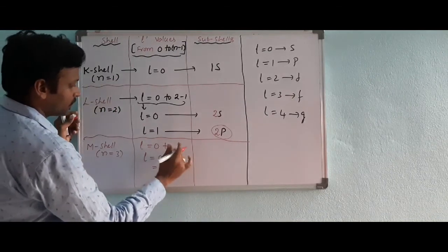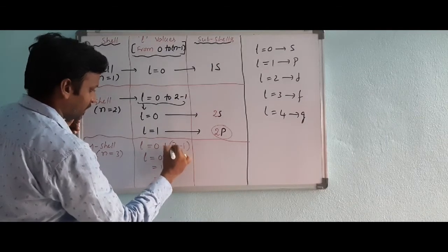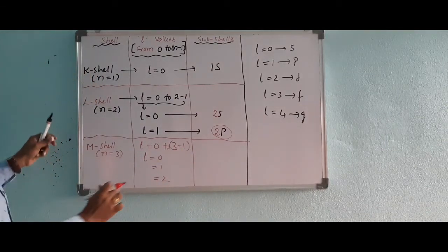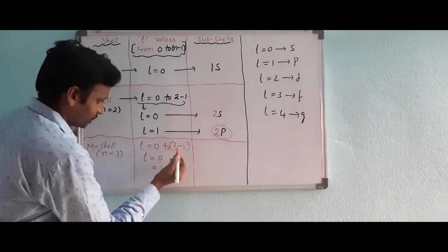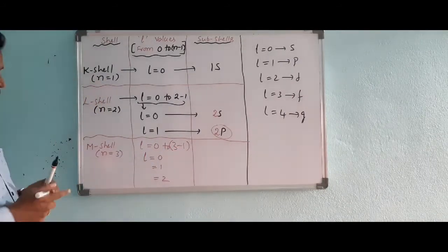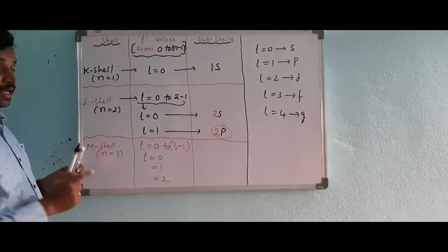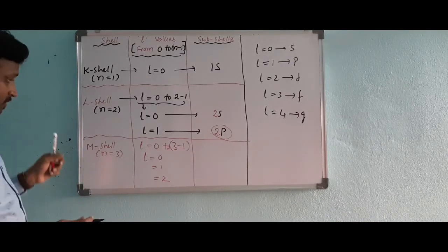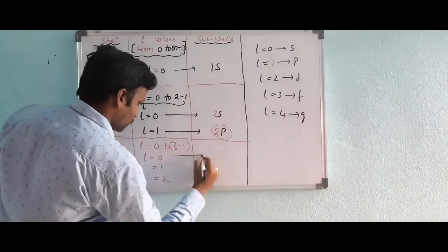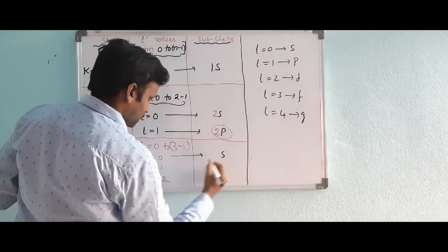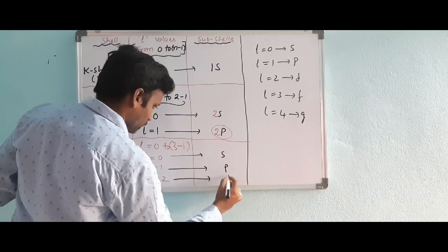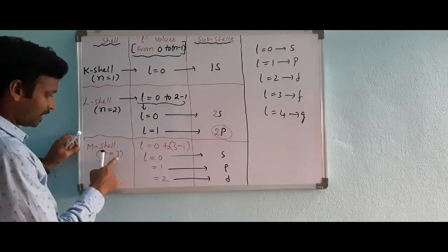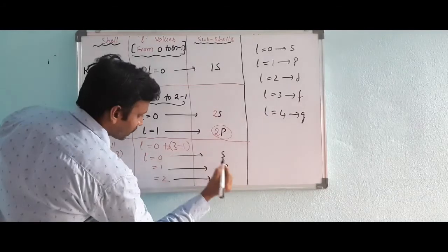Because here you have 0 to 3 minus 1. M shell means n value 3, as I gave in the previous class. So l = 0 means what I said? s. l = 1 means p. l = 2 means d. So n value how much? 3. That 3 you have right here.